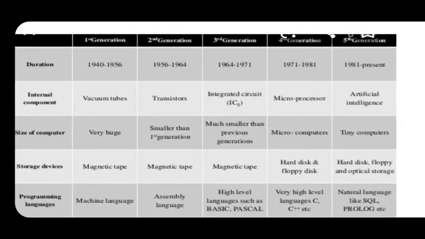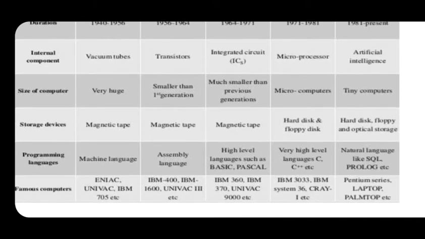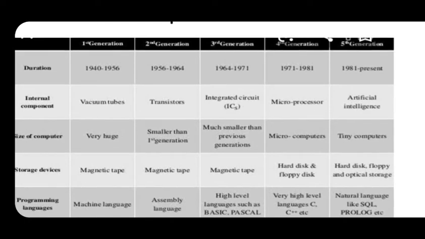So let us move to the third generation. It starts from 1964 and ends in 1971. The internal component is IC, that is integrated circuit, and the size is smaller when compared with the first and second generations. The storage device is magnetic tape, similar to the first and second generations. The programming languages are high level languages such as Pascal and Basic. Famous computers are IBM 360, IBM 370, UNIVAC 9000, etc. So the internal component is the main thing behind these generations. In the third generation, they used IC.